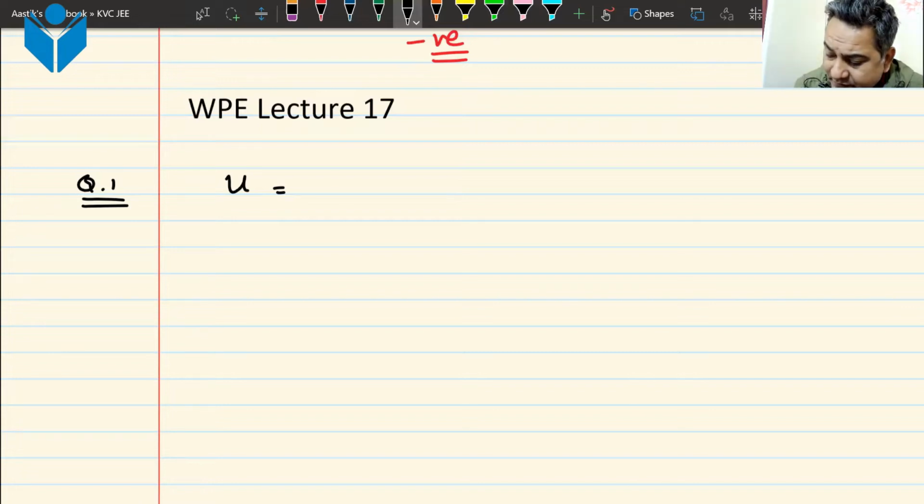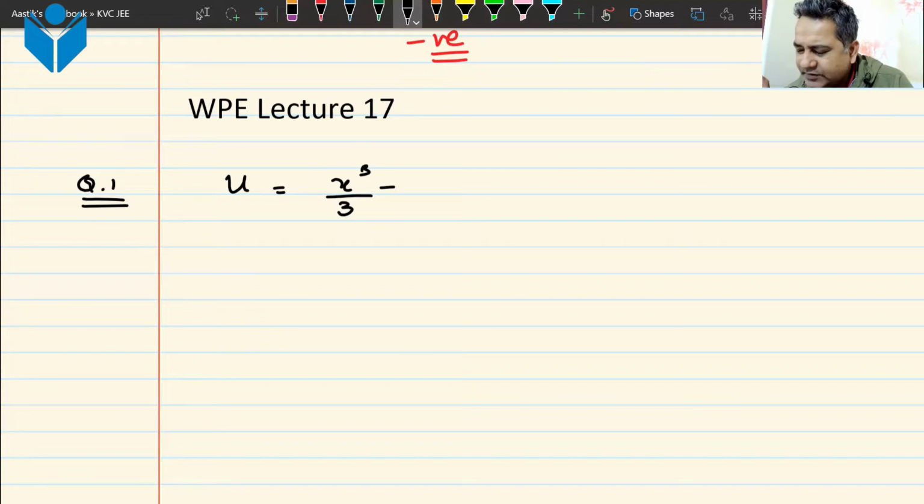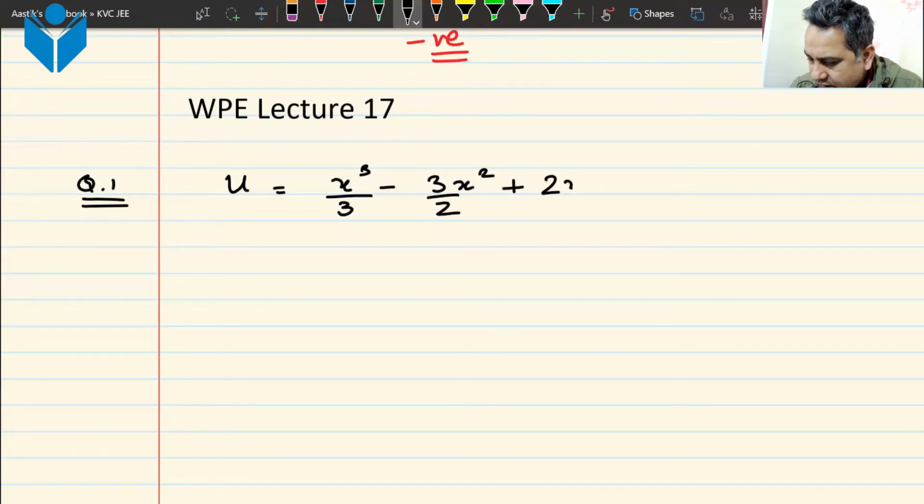The energy function is given by x cube by 3 minus 3x squared by 2 plus 2x plus 3.